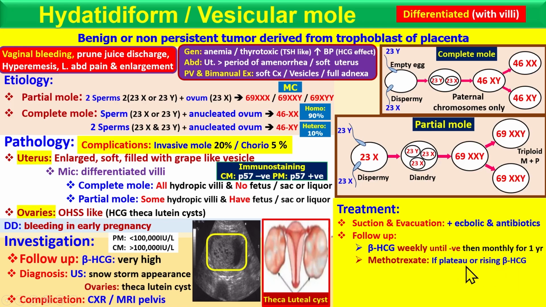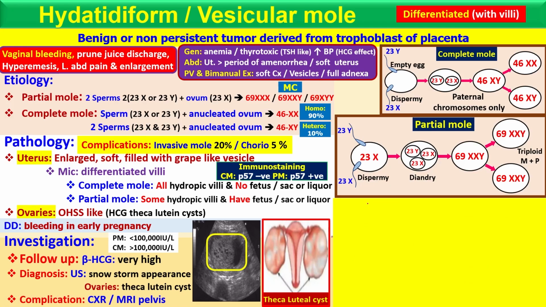What is a plateau? Let's see. For example, here you give the treatment. After the treatment, it should decrease in a few weeks and reach zero. But if it does not reach zero, it means it's a plateau phase. The level is somehow high, so it's a plateau phase.